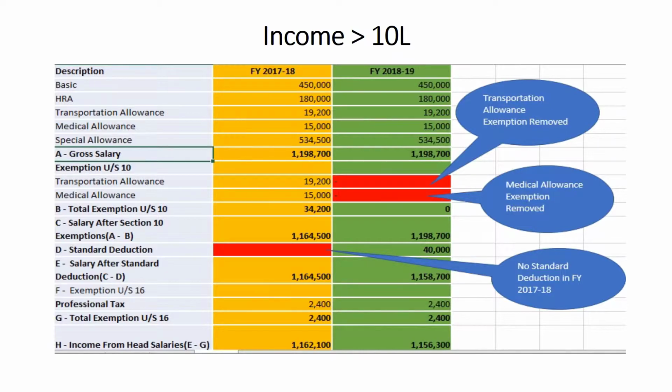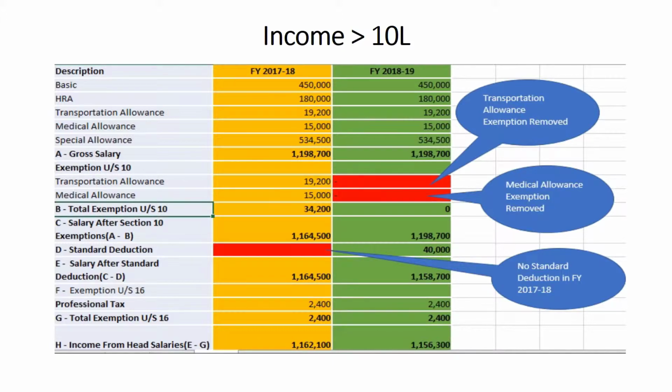A gross salary of 11,98,700 for both financial years. There is a transportation and medical allowance exemption for the financial year 17-18, but it is not there for the financial year 18-19.